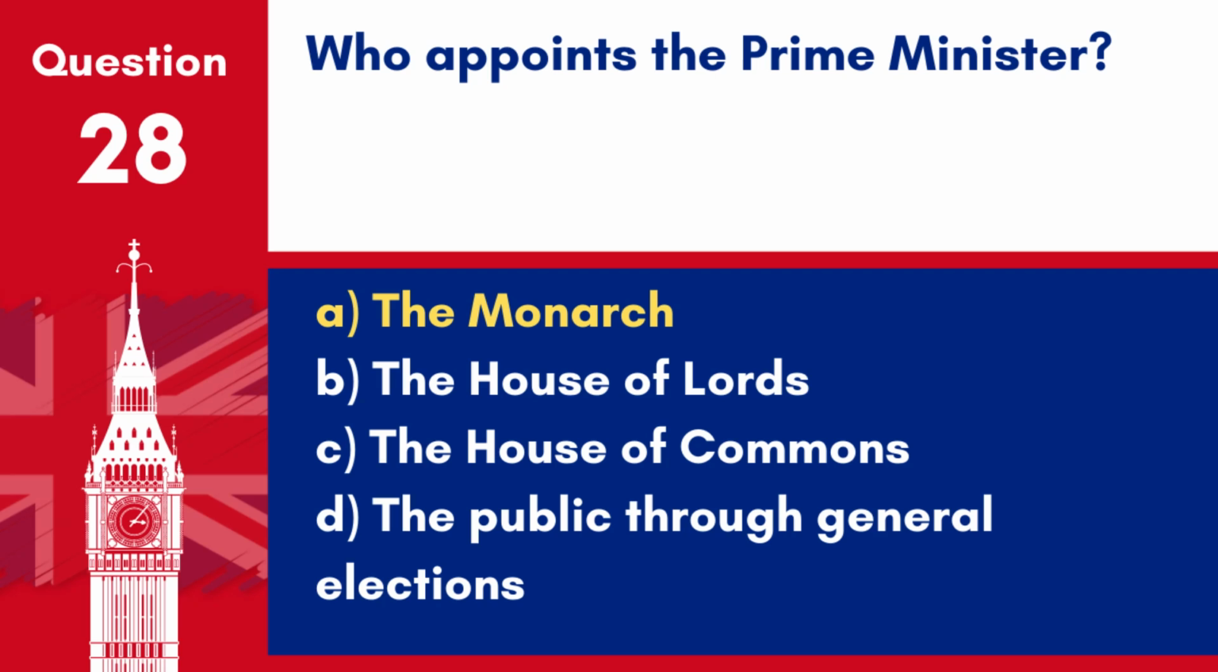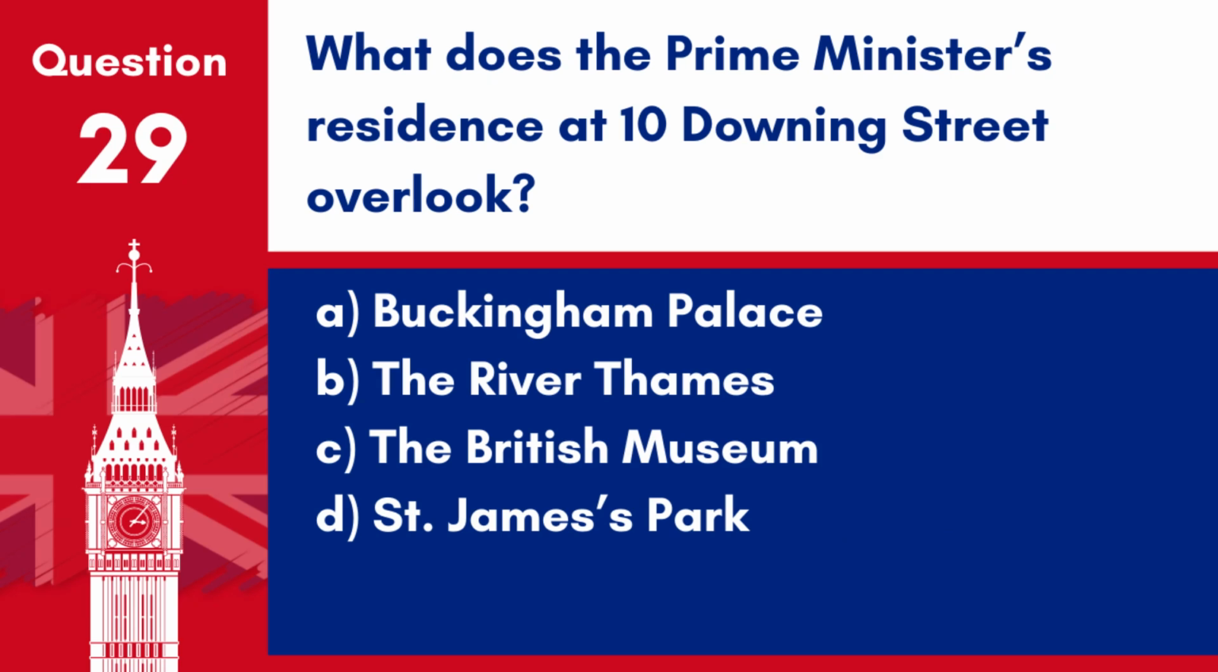Answer. A. The monarch. The Prime Minister is appointed by the monarch, but must have the support of the House of Commons. Question 29. What does the Prime Minister's residence at 10 Downing Street overlook? A. Buckingham Palace. B. The River Thames. C. The British Museum. D. St. James's Park.